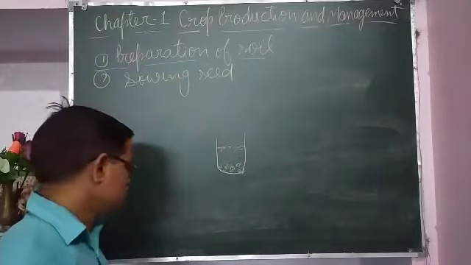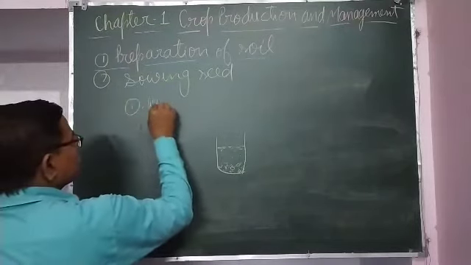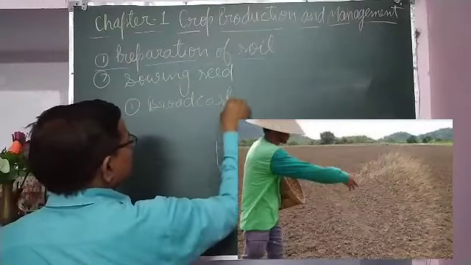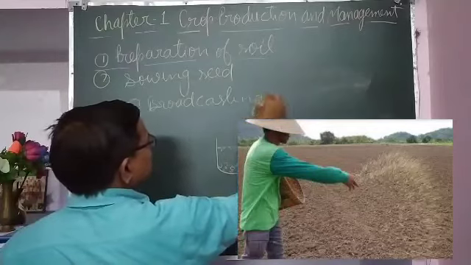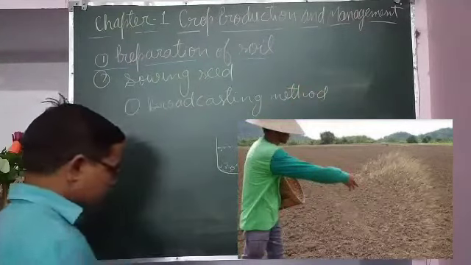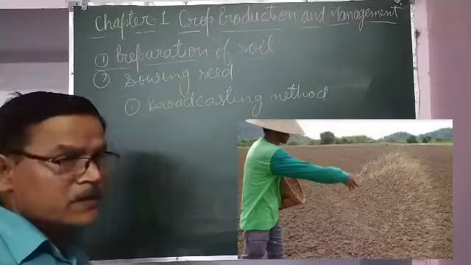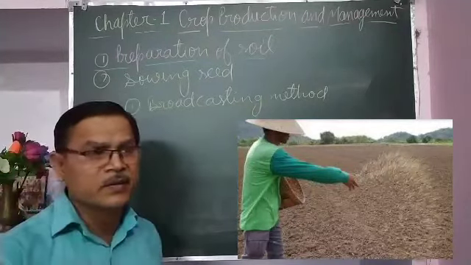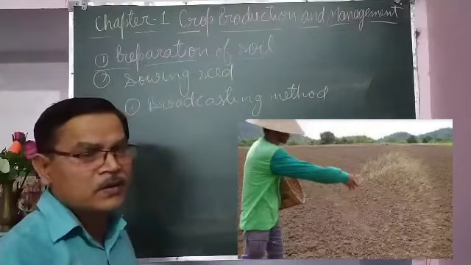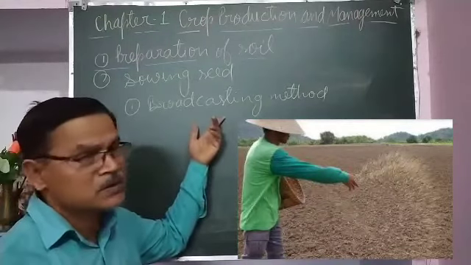Sowing of seeds is done either by the broadcasting method, in which seeds are taken in one container by the farmer and scattered into the crop field. That method of sowing seed is called the broadcasting method.